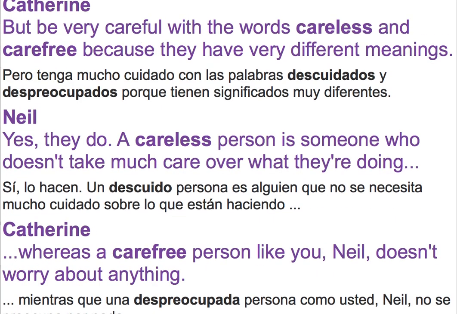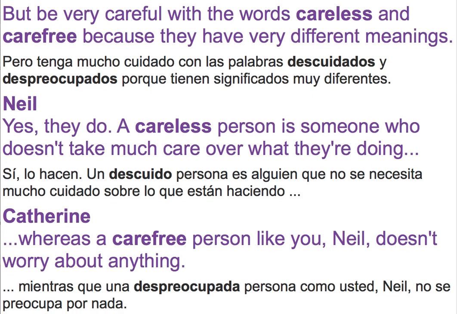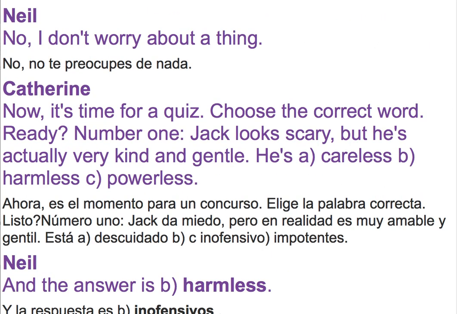But be very careful with the words careless and carefree because they have very different meanings. Yes, they do. A careless person is someone who doesn't take much care over what they're doing. Whereas a carefree person like you, Neil, doesn't worry about anything. No, I don't worry about a thing.